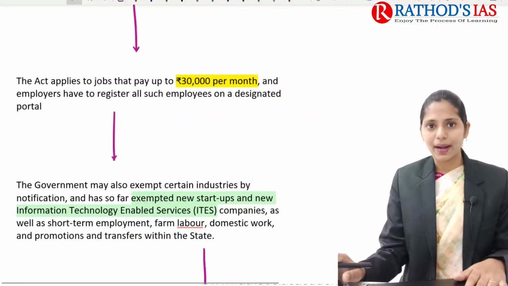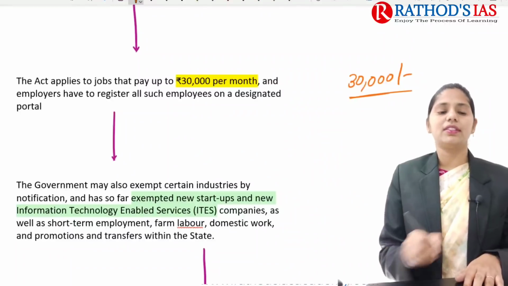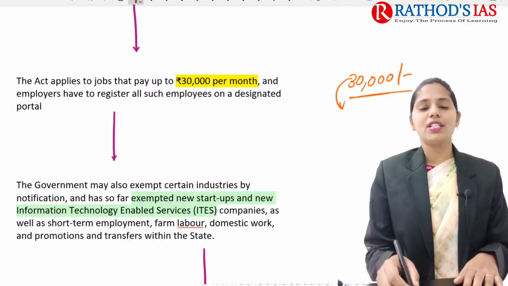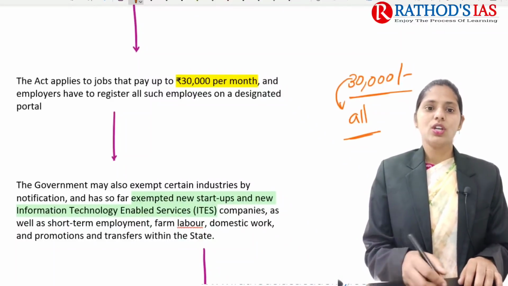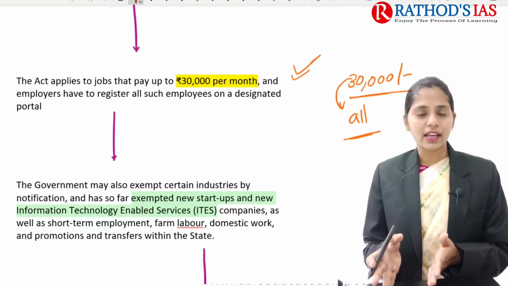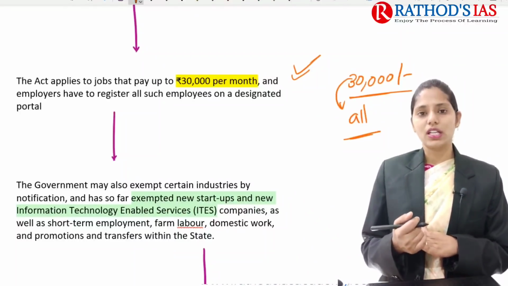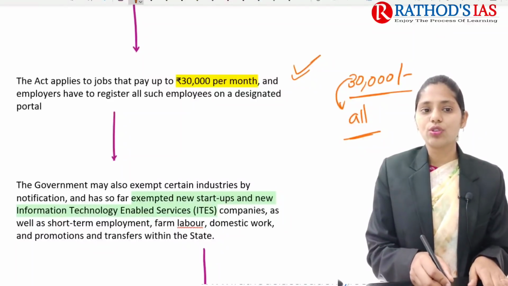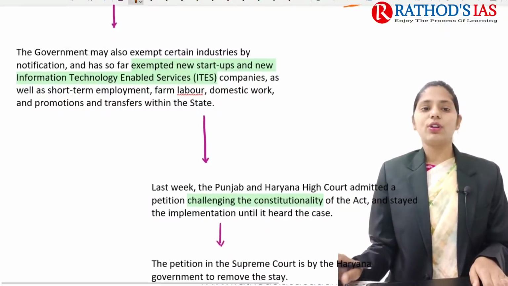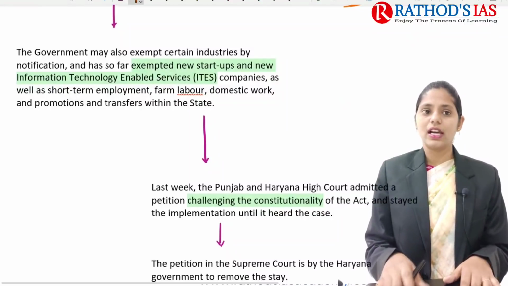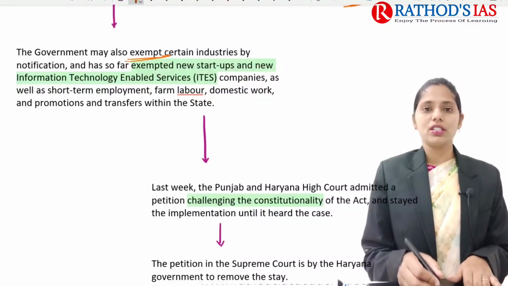This act mainly applies to jobs which pay a salary of up to rupees 30,000 per month. Here employers have to register all such employees on a designated portal. If you are talking about further details, it says that the government may also exempt certain industries by notification.